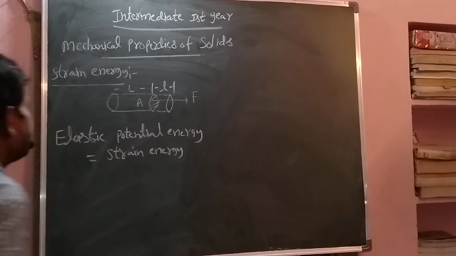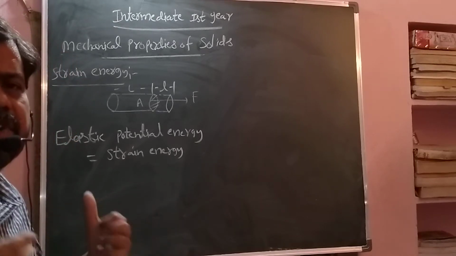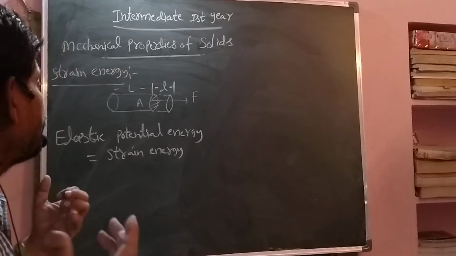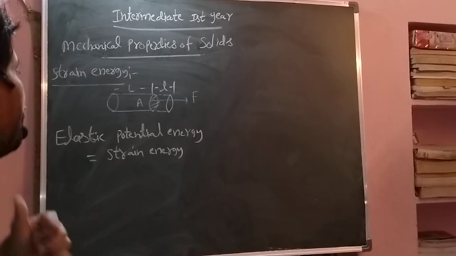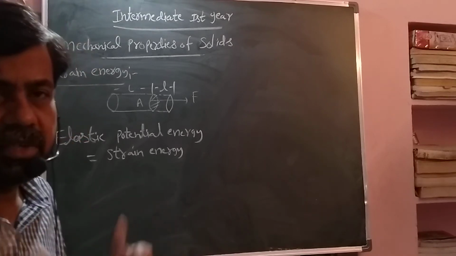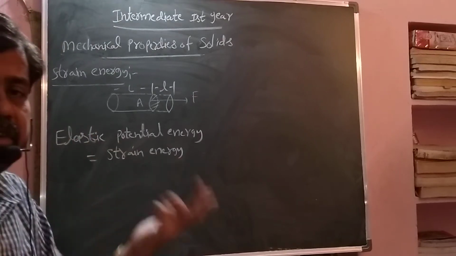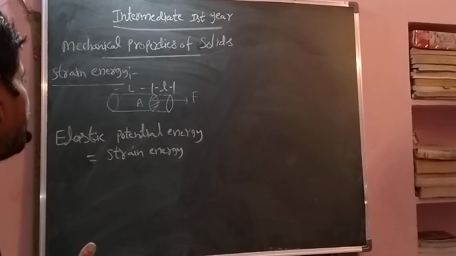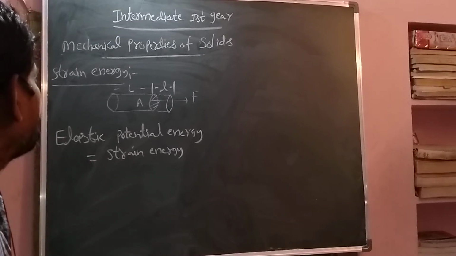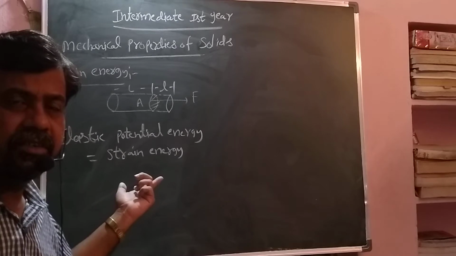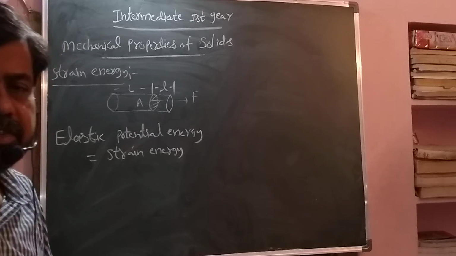So what is the strain energy? When we are applying some force, and deformation came to the body, for that deformation we applied some force and we are doing some work. How much work we had done externally? Equal to that work, inside the body some energy is stored as elastic potential energy. And as already told, whatever force we applied, an equal restoring force is created. So that elastic force is doing equal work inside. That work is called elastic potential energy.